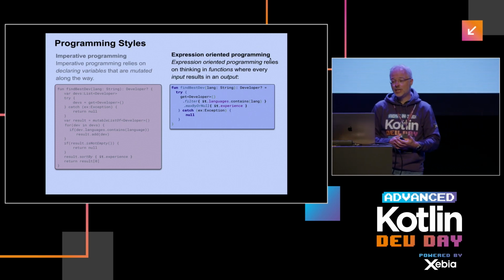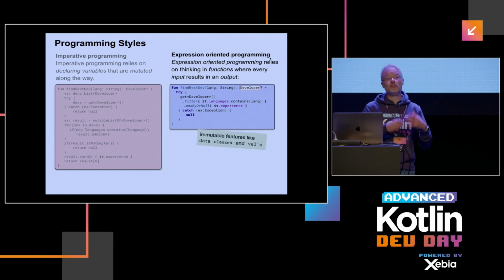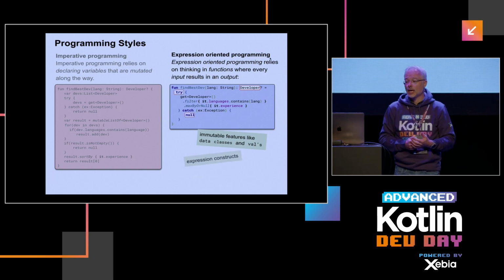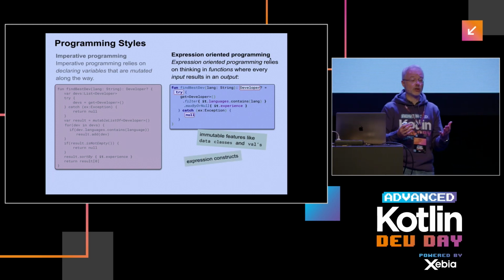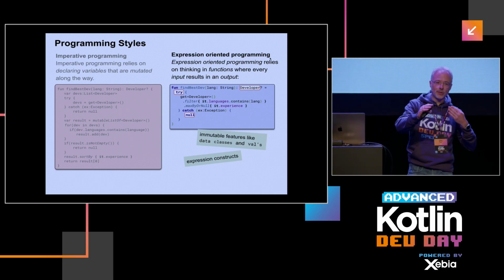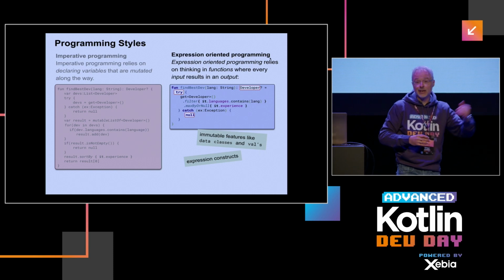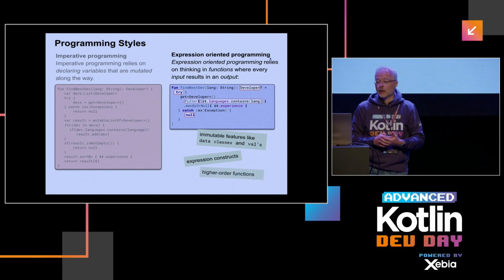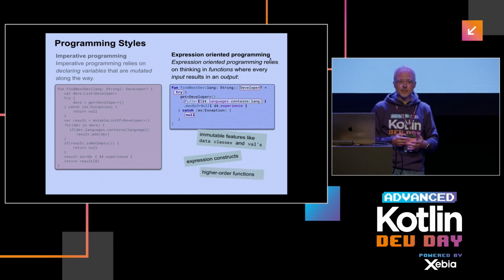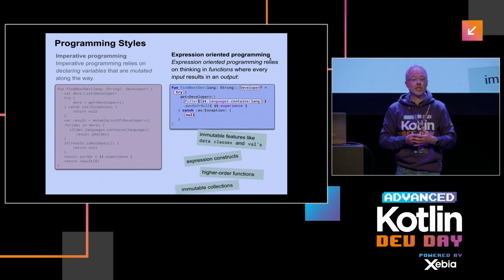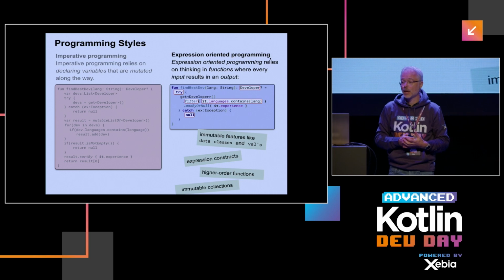The constructs we use there are mostly immutable features of Kotlin, like data classes, vals. We use mostly expression constructs, which means whenever we call something, we get something back, instead of a statement which just produces some side effect. We also rely on higher-order functions on top of collections or just standalone higher-order functions.